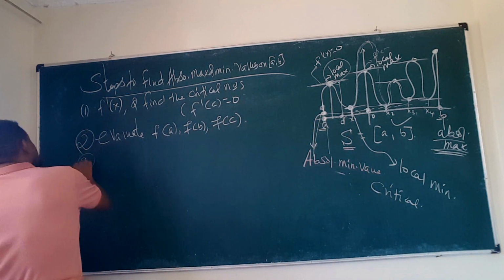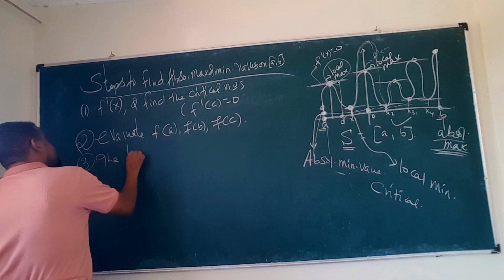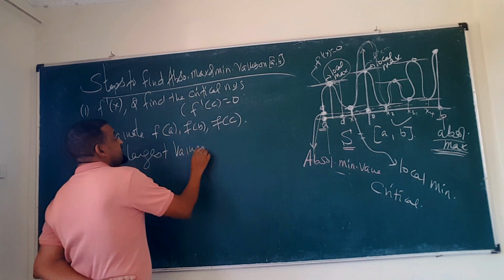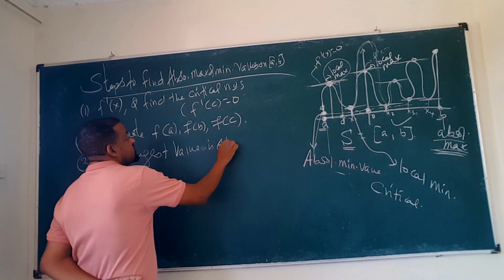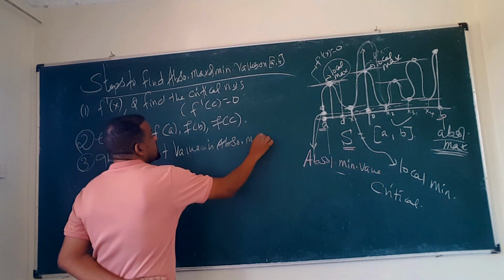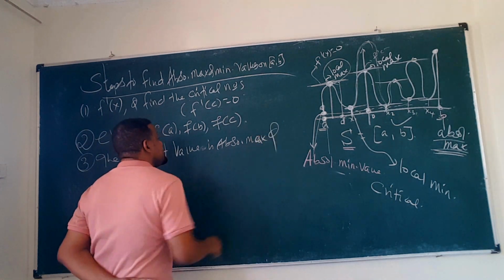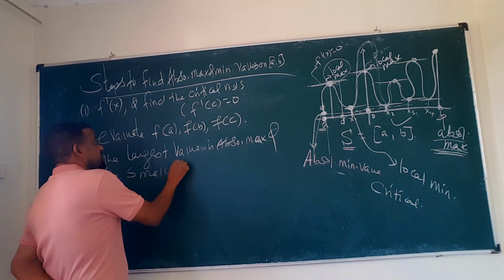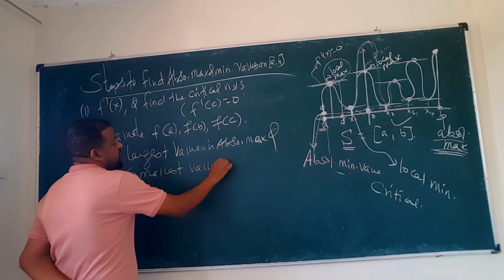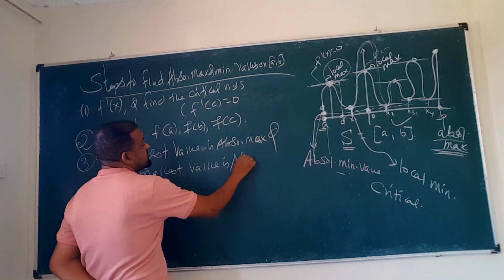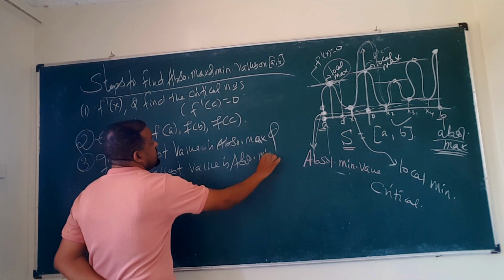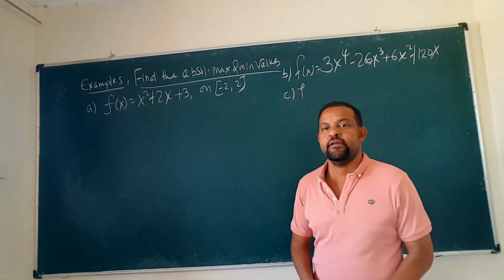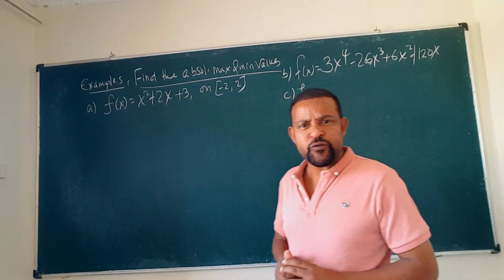So the third one: the smallest one is what? The largest value is the absolute maximum, and the smallest value is the absolute minimum value. So based on this, we find the absolute maximum and absolute minimum. So let's do these examples from this book.